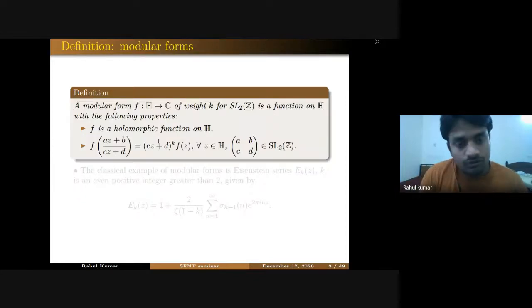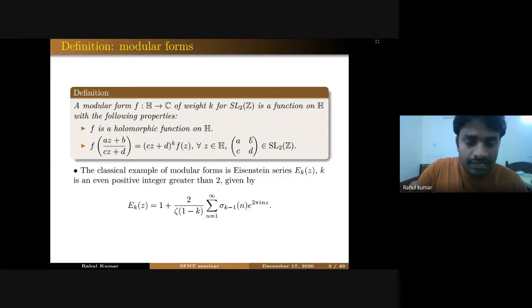As we all know, modular forms of weight k are functions defined on the upper half plane to the complex numbers, and this function must satisfy the following two properties: f must be a holomorphic function on the upper half plane, and f must satisfy this transformation formula for every z in the upper half plane and every matrix in SL_2(Z). A classical example of modular forms are the Eisenstein series denoted by E_k(z), where k is an even positive integer greater than 2, right?